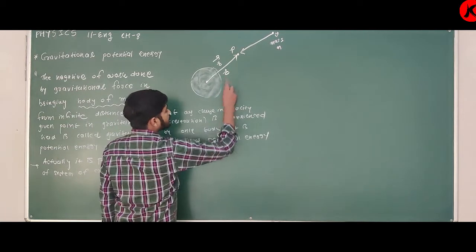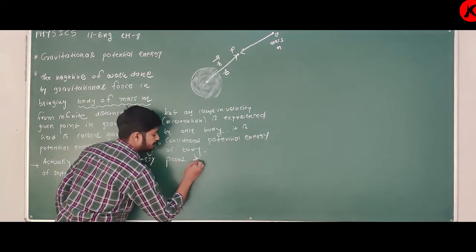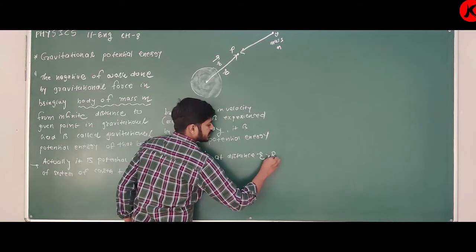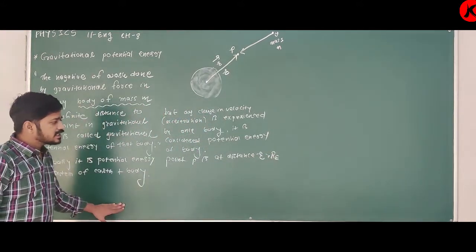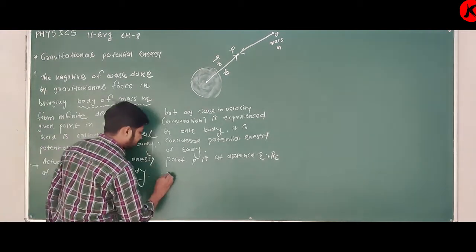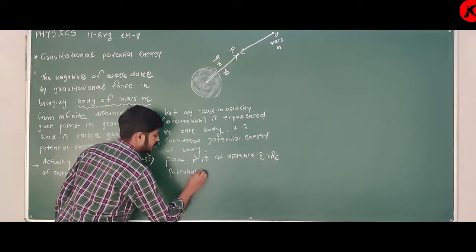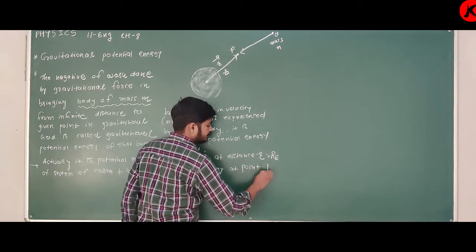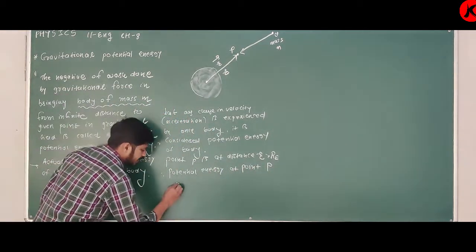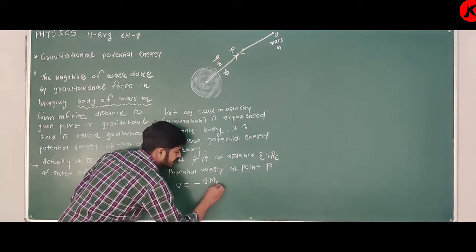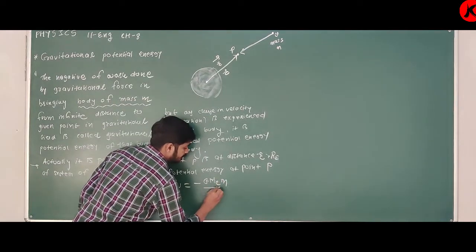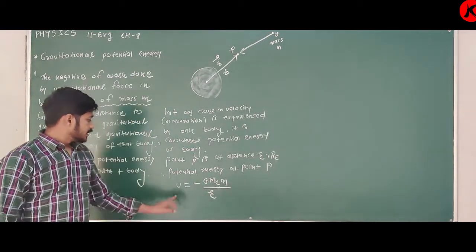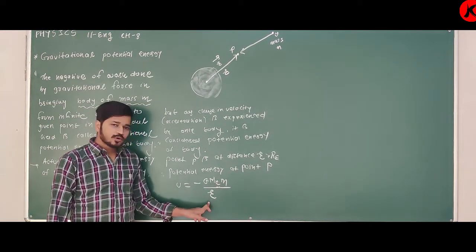Here, point P is at distance r, which is greater than the radius R. So the potential energy at point P is U equal to minus G Me m upon r.